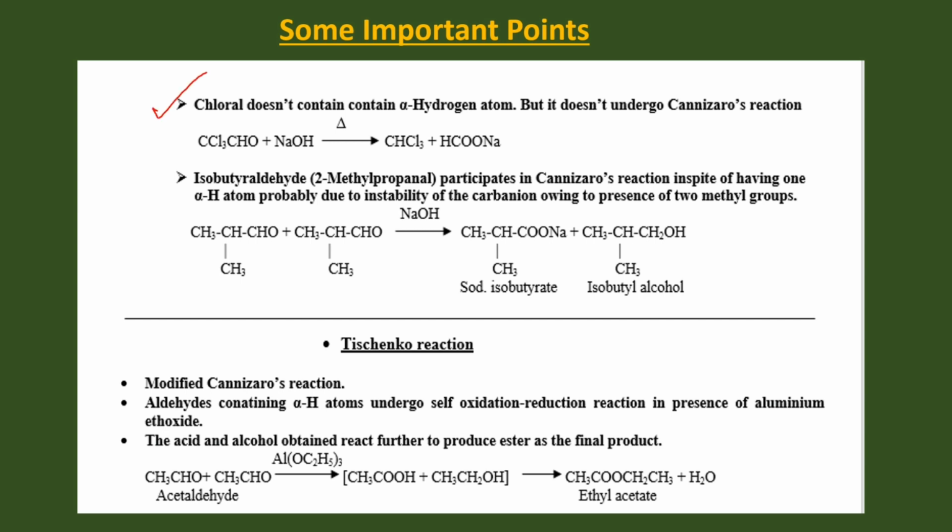This is chloral molecule. There is no alpha H atom at all. Still, in presence of sodium hydroxide, it does not undergo Cannizzaro reaction. On the other hand, it forms chloroform and sodium salt of formic acid.